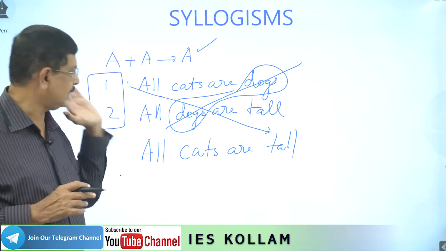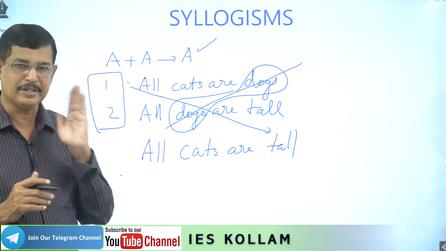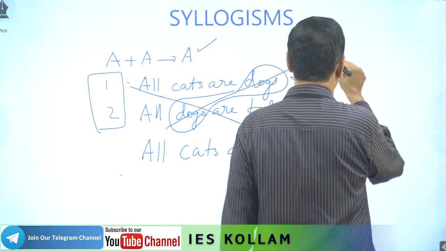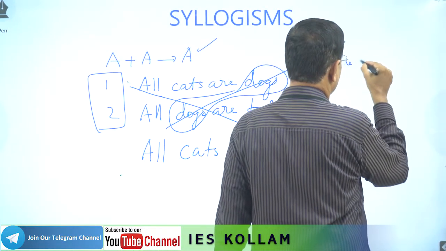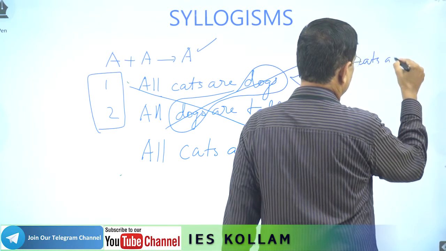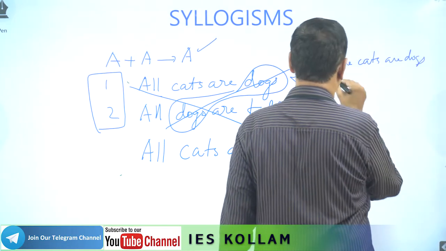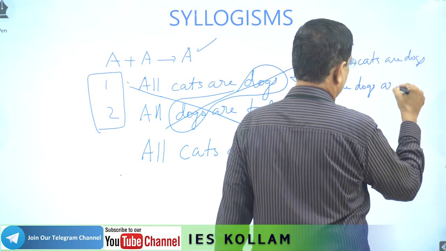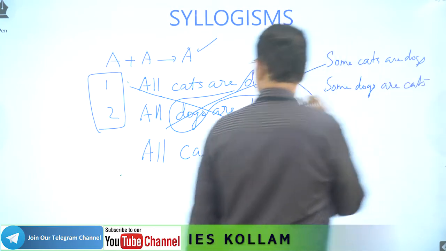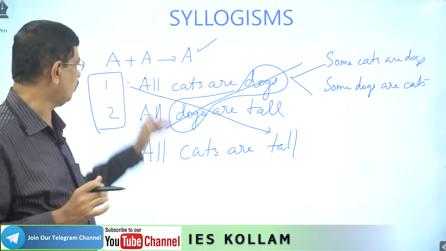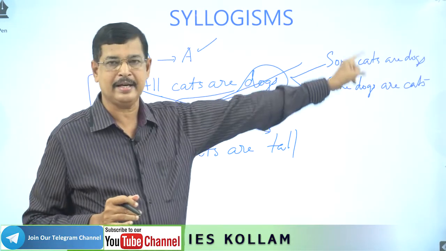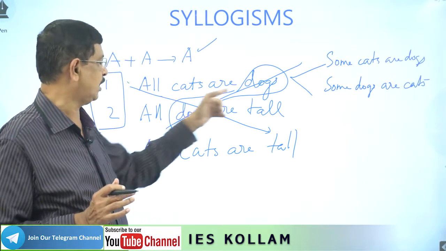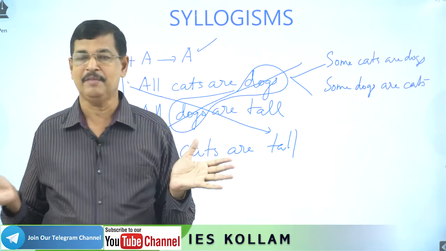Therefore, which are the maximum conclusions we can arrive at? From this we can arrive at 1, 2. All cats are dogs, very simply. Some cats are dogs, then some dogs are cats. Any A-type statement we can convert to: some cats are dogs, some dogs are cats. That is the converted form of A-type.